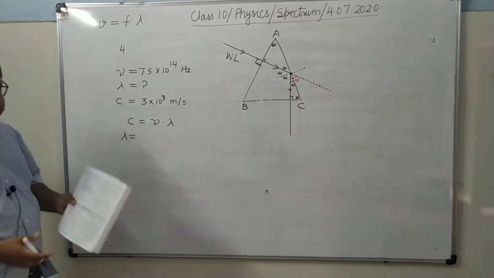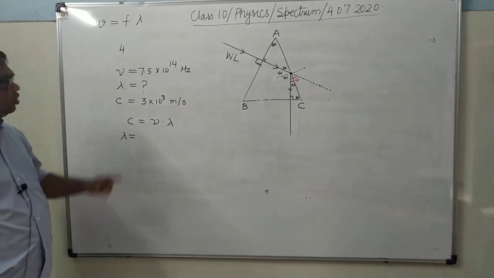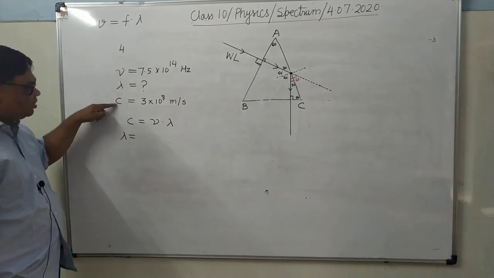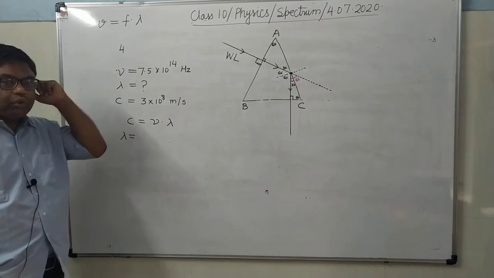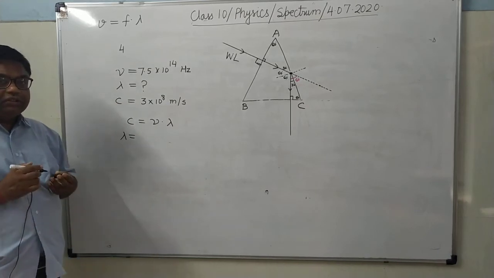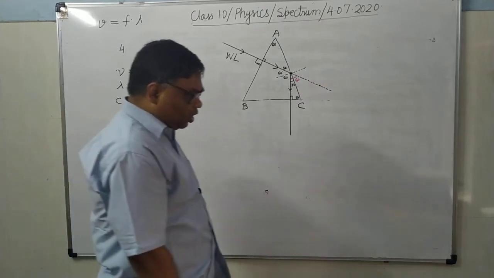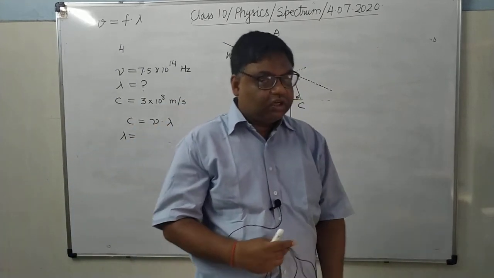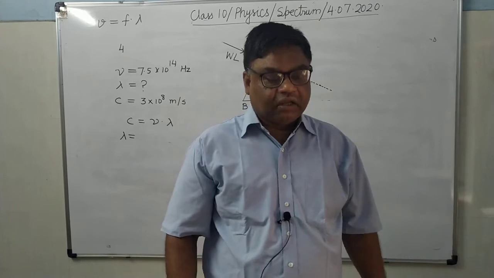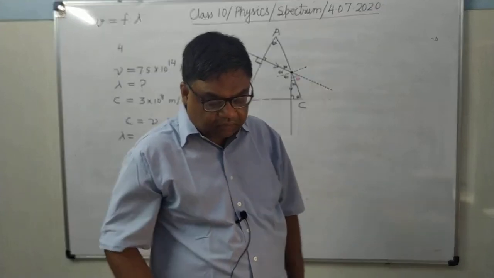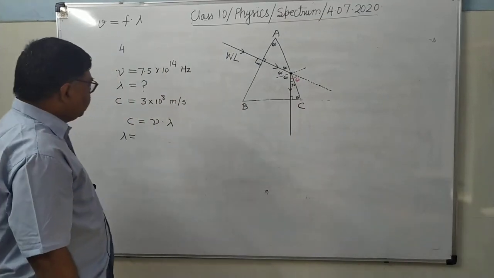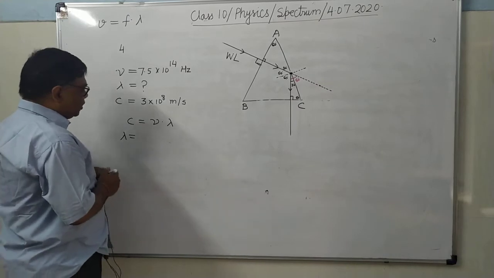Here lambda will come out in what unit? Since this is in SI unit, lambda is wavelength, which has the unit of length. What is the SI unit of length? The SI unit of length is meter. So it will come out in meter and then we will change it to nanometer.